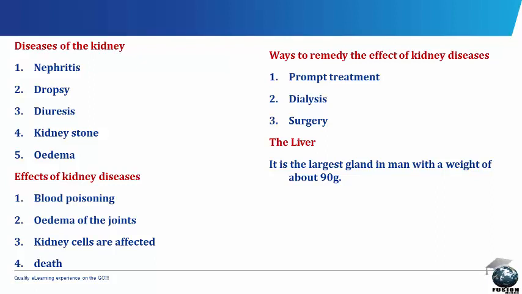The liver. The liver is the largest gland in man with a weight of 90 kilograms. It comprises of 2 big lobes and 3 smaller ones, and it is located at the right part of the body just below the diaphragm. It is brick red in color.